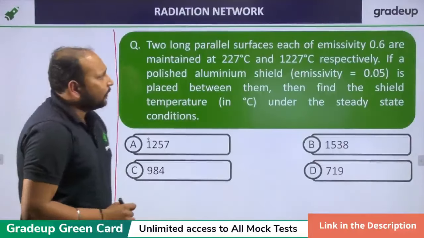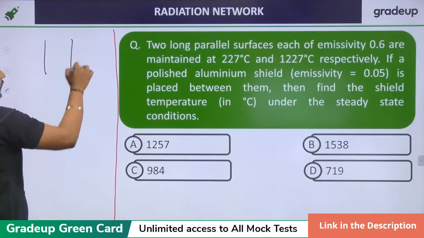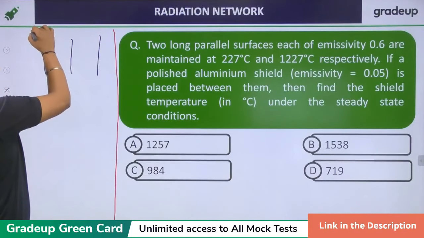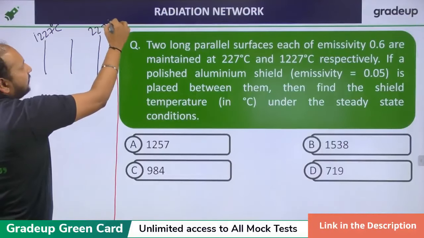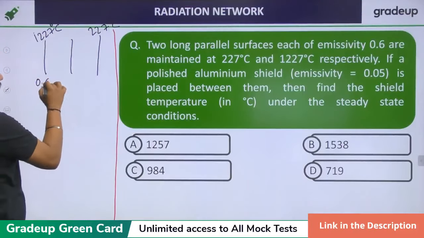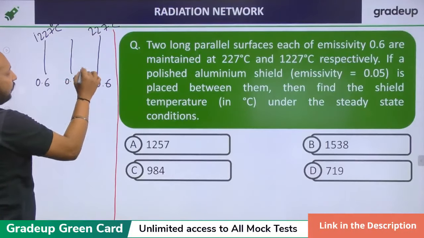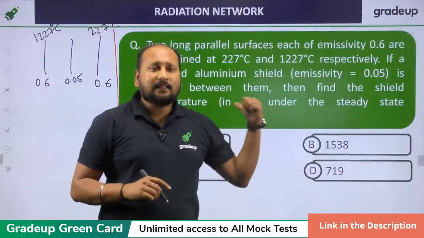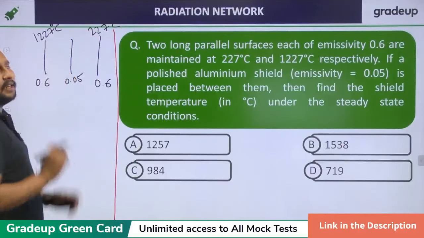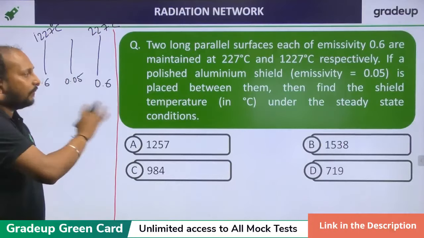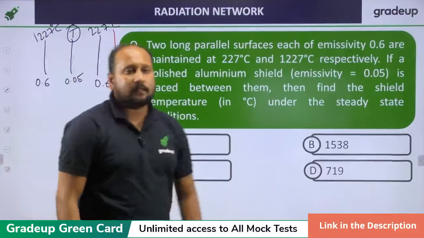Let us take this one. We are having two plates. Let me draw the diagram so that you can understand it easily. This is 1227 degrees Celsius. This is 227 degrees Celsius. This is emissivity 0.6, shield having 0.05. Now, in this case you won't be applying the direct formula, because the plates and the shield do not have the same emissivity, so the direct formula is not applicable. They're asking what is the temperature of this plate in degrees Celsius.